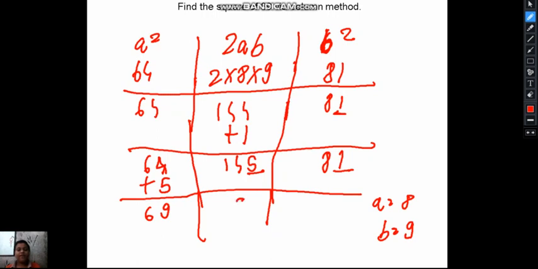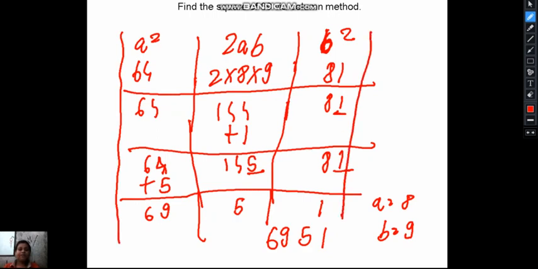Here we will take 5 and here we will take 1. So the square of 89 is 6951. Okay, I had calculated this with the help of the column method.